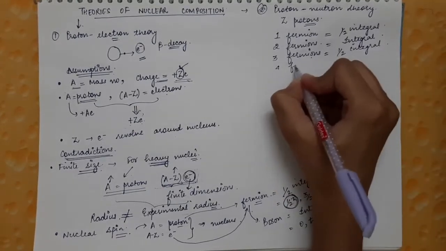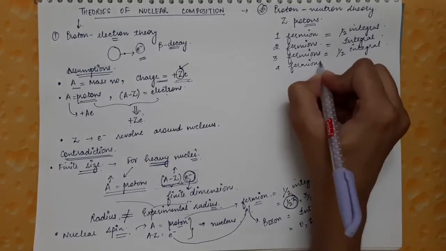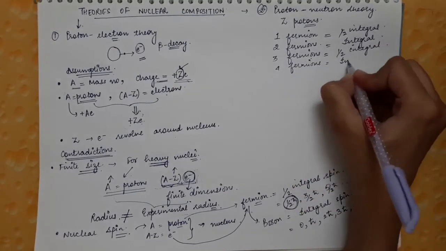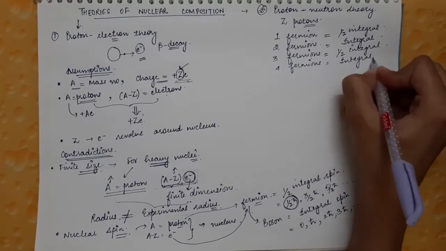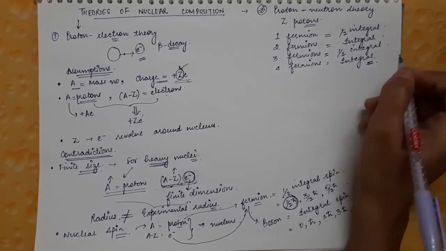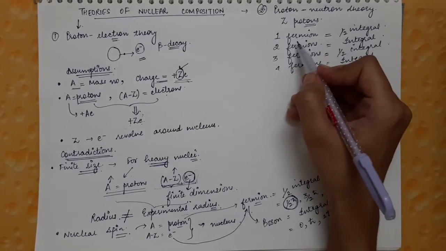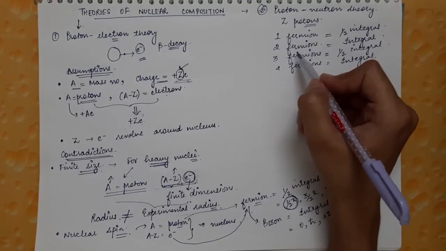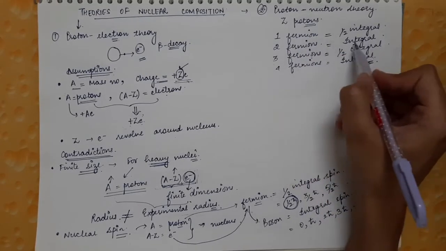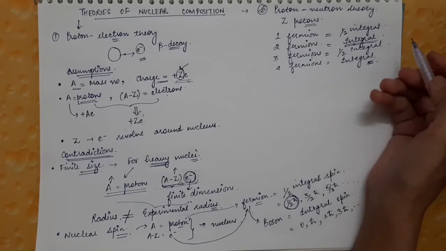And if there are four fermions, the spin of the whole system will be integral. You can take the individual spin of each fermion and calculate the spin of the whole system.